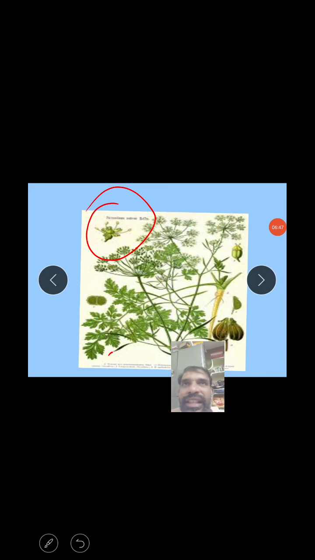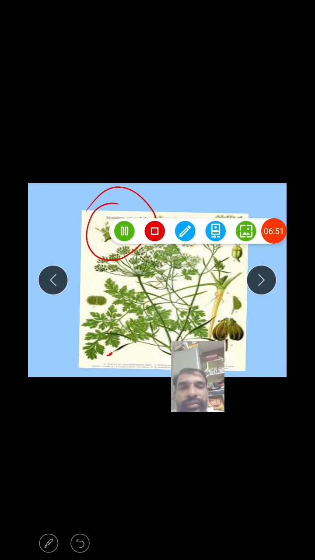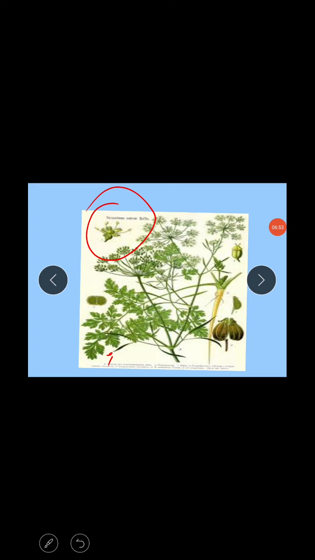Rarely the umbel is reduced to a single flower, as in some species, for example Hydrocotyle. The flowers are crowded in a compact head, the best example being Eryngium.